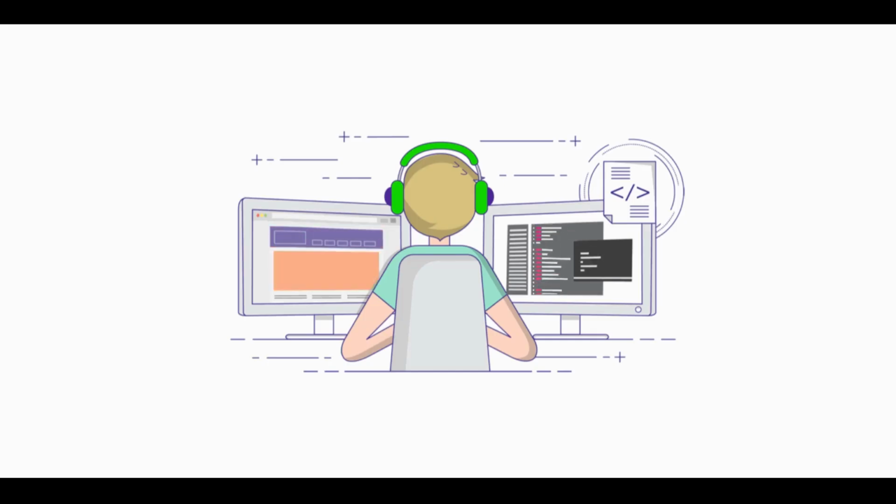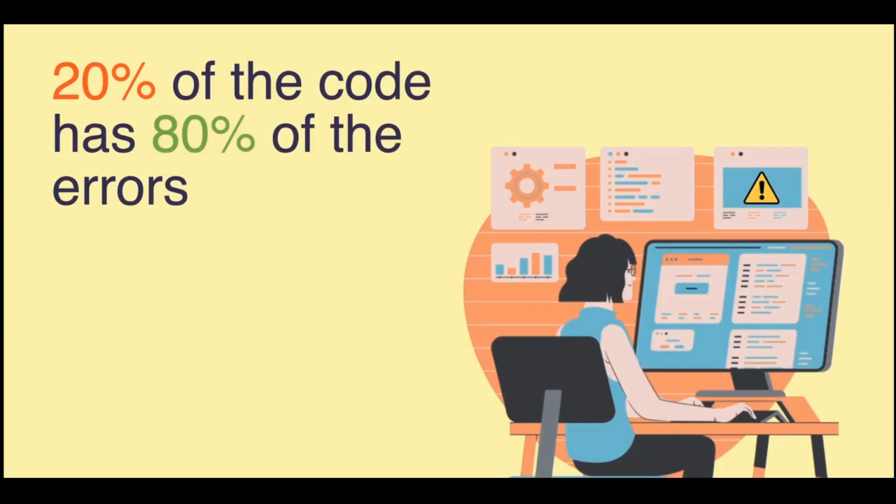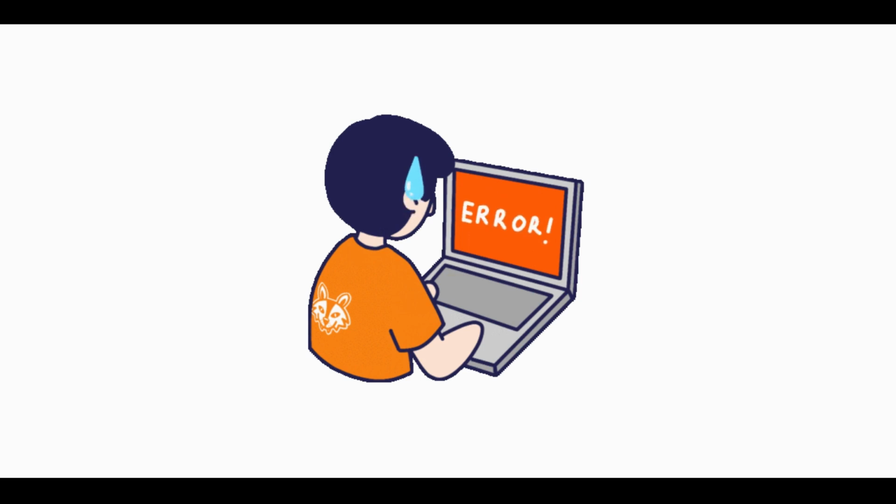So typically you see most of us code here. It's a very interesting example. 20% of the code has 80% of the errors. So it's not just put here to shock you or anything. This is here because it's the fact.